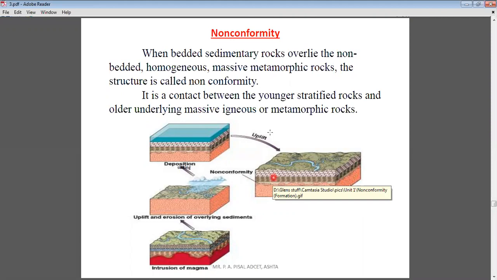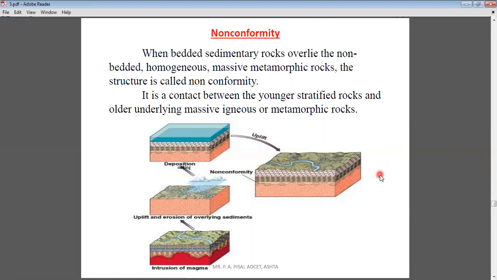Okay, so in the non-conformity, younger rocks are always sedimentary rocks in horizontal layers, and the older rocks are always igneous or metamorphic rocks which don't show any type of layers.